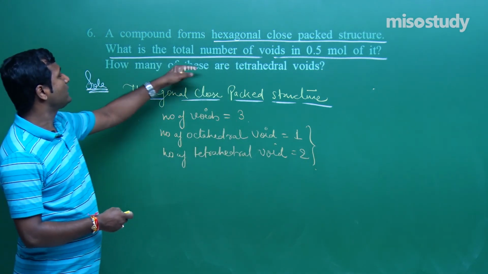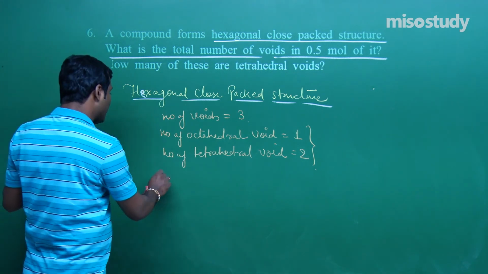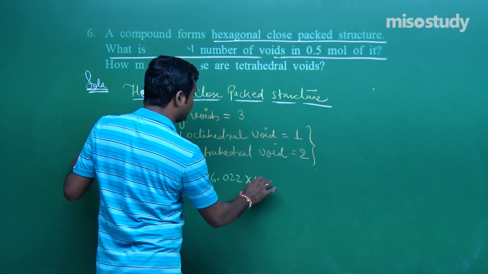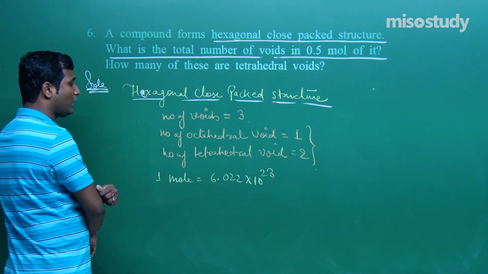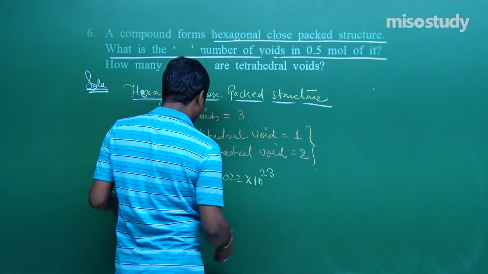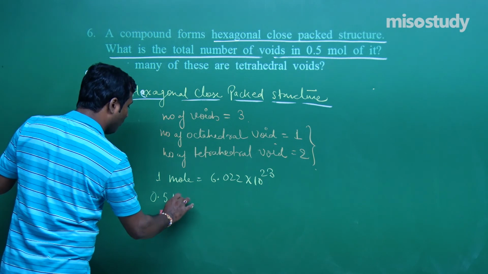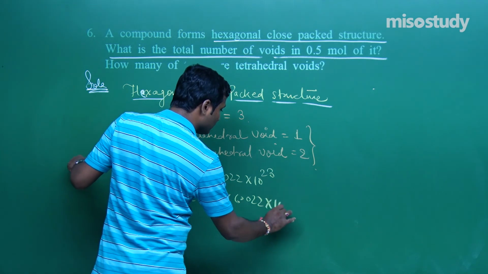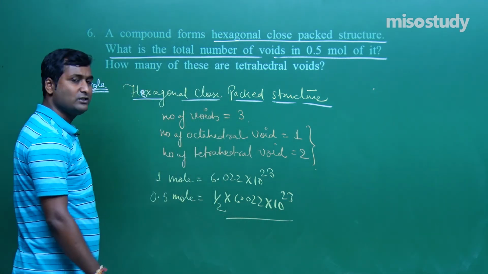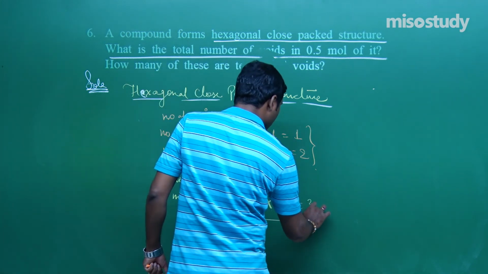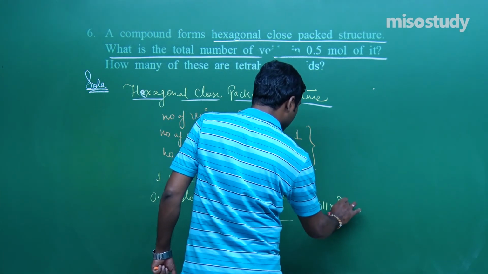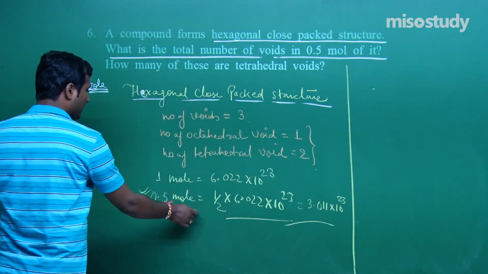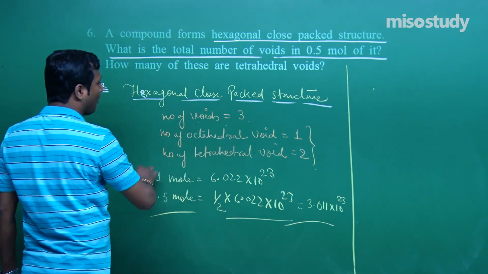Now, what is the total number of voids in 0.5 mole? As we know, 1 mole consists of 6.022 × 10^23 particles. Here we have 0.5 mole, which is half, so it equals 1/2 × 6.022 × 10^23, that is 3.011 × 10^23. These are the particles present in 0.5 mole, and the number of voids here is 3.